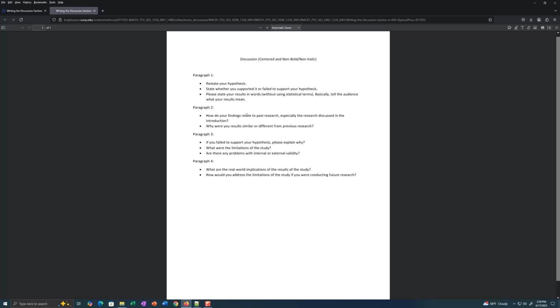So when you fail to support your hypothesis, why? So why did we fail to support the one hypothesis? Well, it could be a small sample size. It could be a homogeneous sample. The sample was pretty much the same. It was all young New Yorkers predominantly, and predominantly female. Overwhelmingly female.